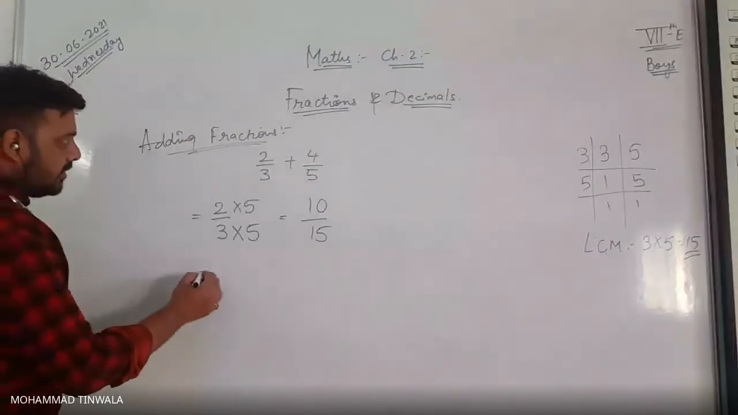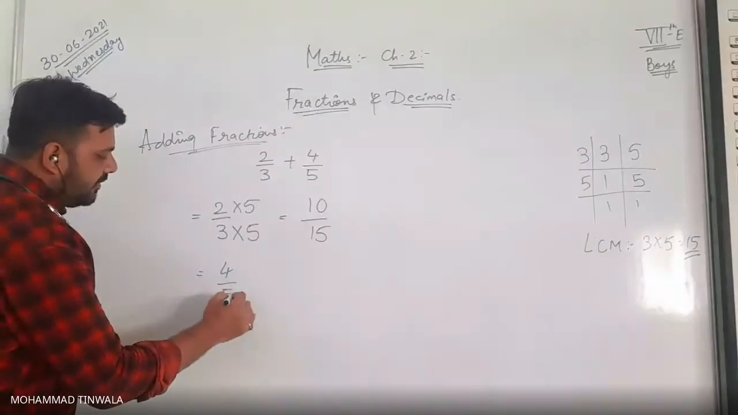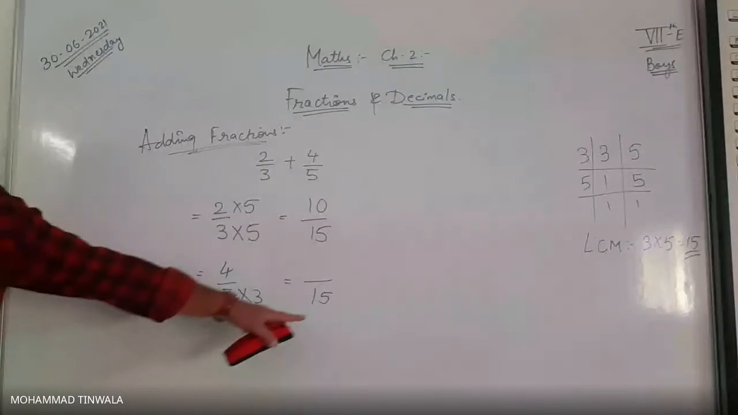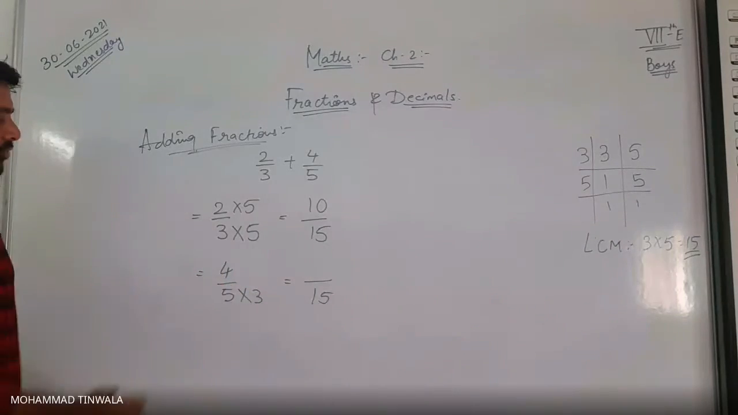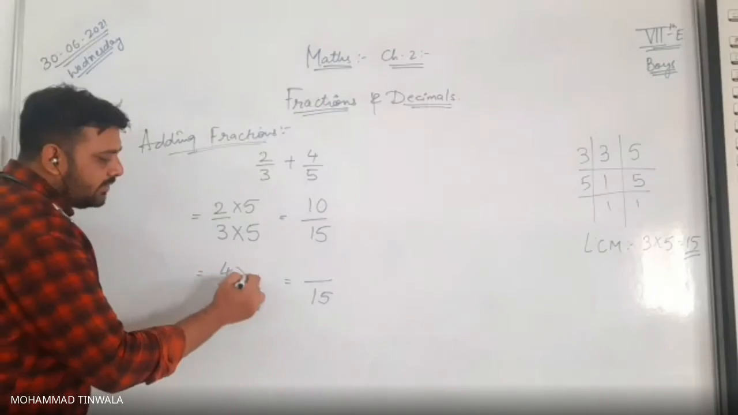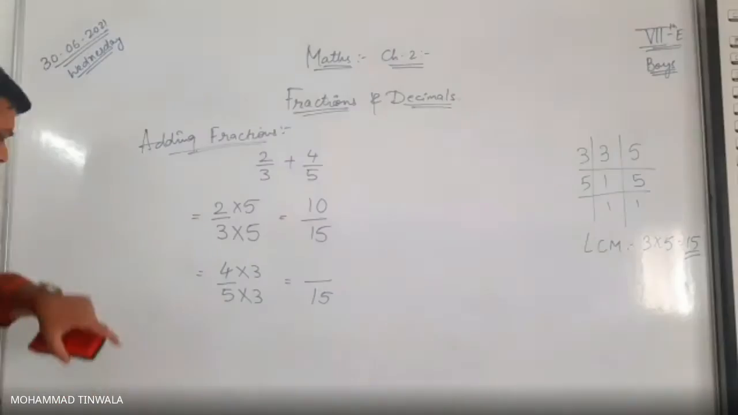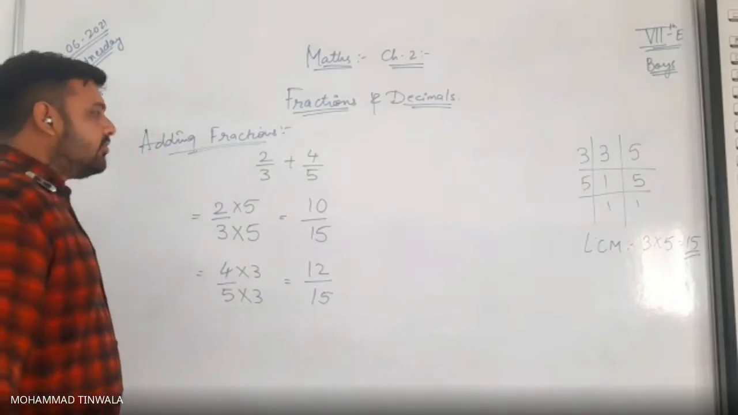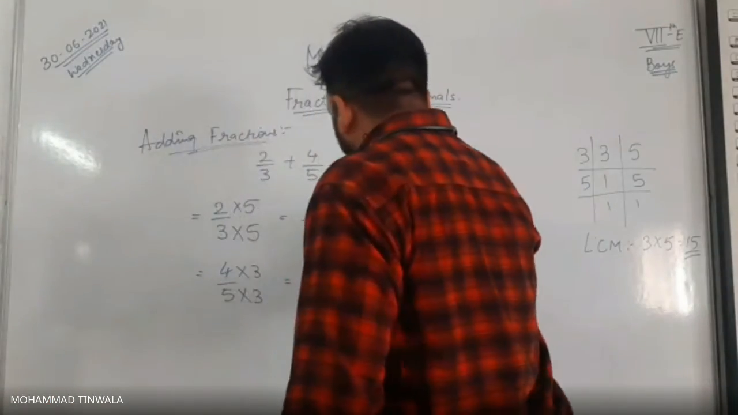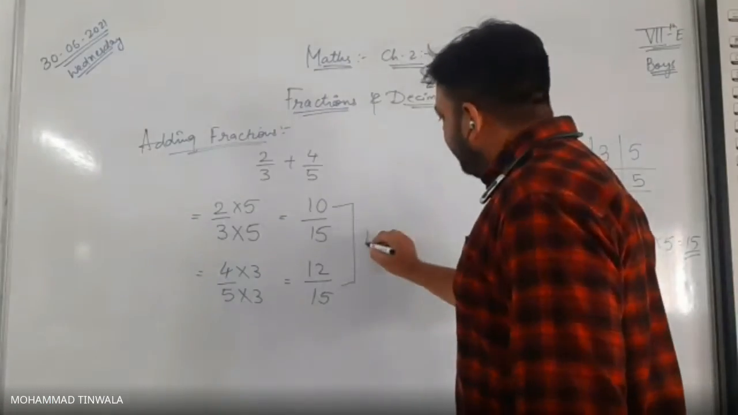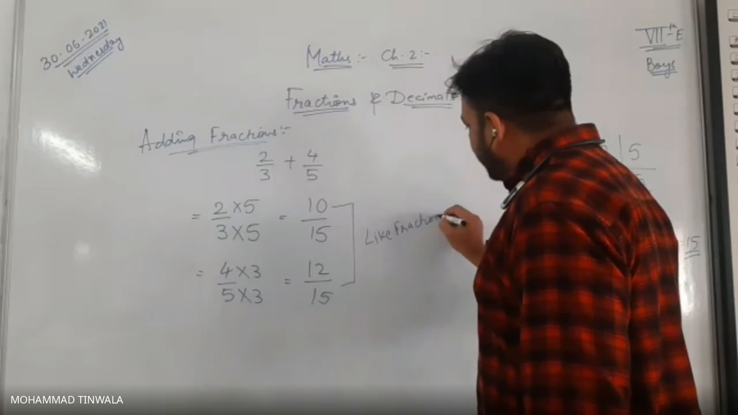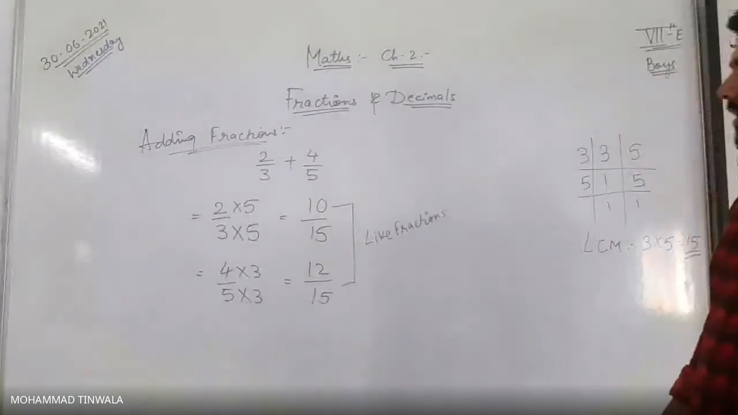Second fraction, 4 upon 5. This has to be reached up to 15 here. 5 has to be multiplied with 3 to get 15. So if the denominator is multiplied with 3, the numerator also will be multiplied with 3. So 4 3s are 12. Now can you see that 10 upon 15 and 12 upon 15 we got as like fractions here? Both the denominators are same. Can you see?